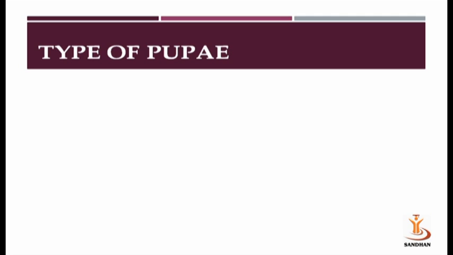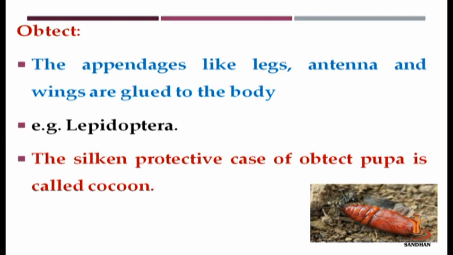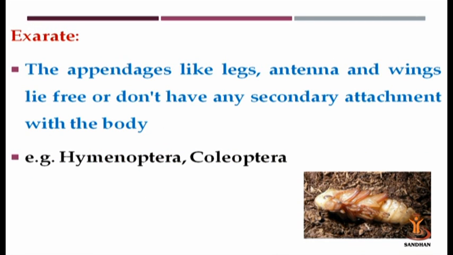Types of pupa. Pupa is an inactive stage of the complete life cycle. The first type of pupa is the obtect type of pupa. The appendages like legs, antennae and wings are glued to the body. For example, Lepidoptera, especially Spodoptera, Gujarat hairy caterpillar, Helicoverpa, these have this obtect type of pupa. The silken protective case of the pupa is called cocoon.